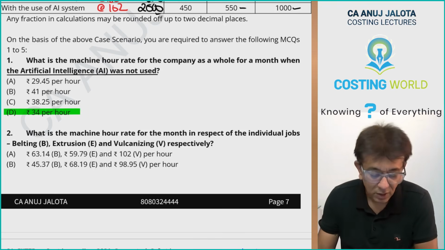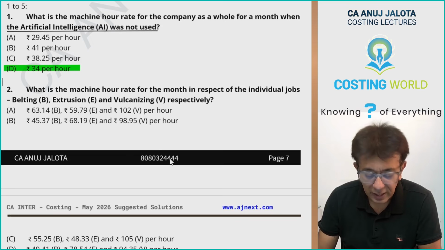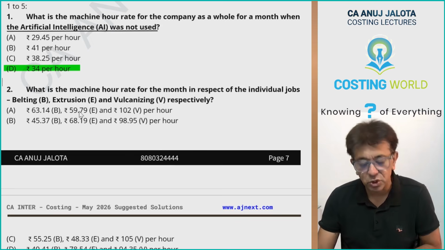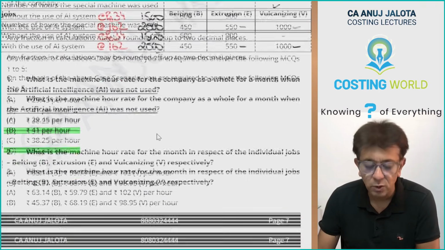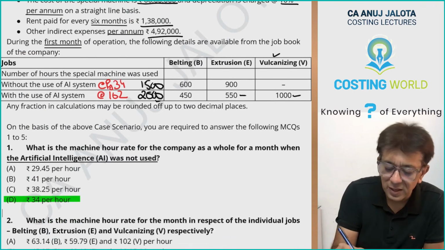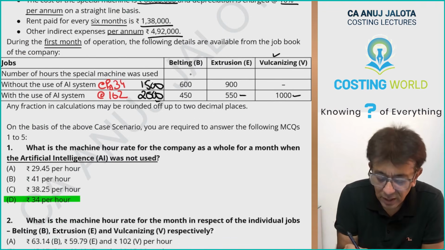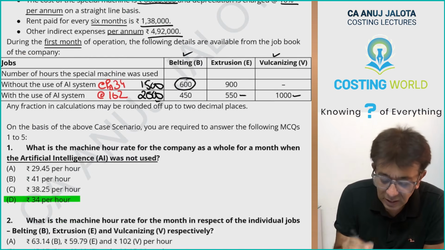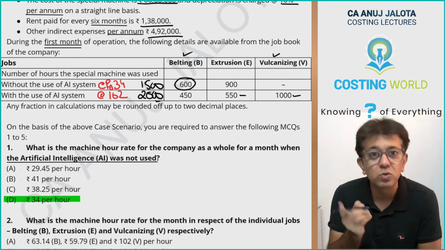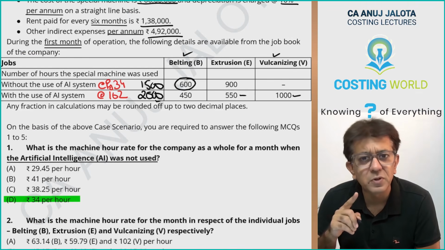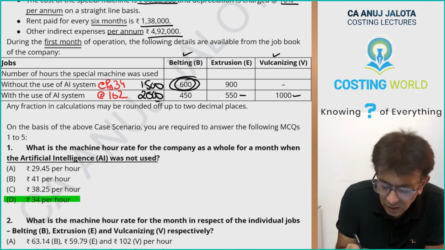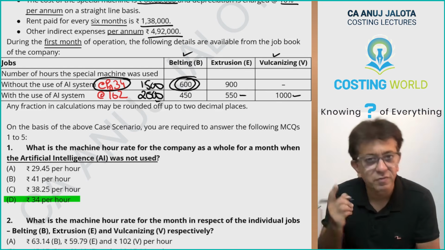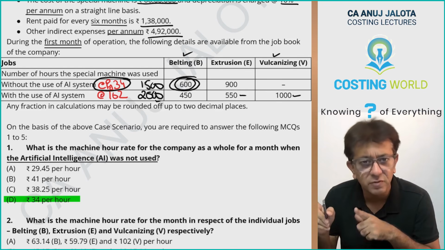Second: what is the machine hour rate for the month in respect of individual jobs, belting, extrusion and vulcanizing? 4 options are over here. So try to think, this is a simple thing. For this job, 600 hours are needed without the use of the AI system, that means only machine is there. So this figure into this figure, 600 hours at the rate of 34.